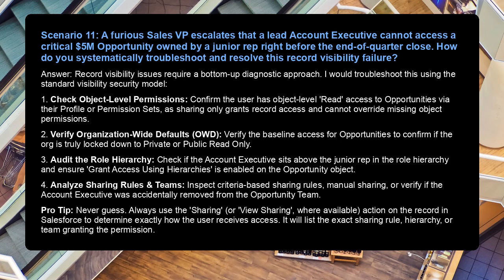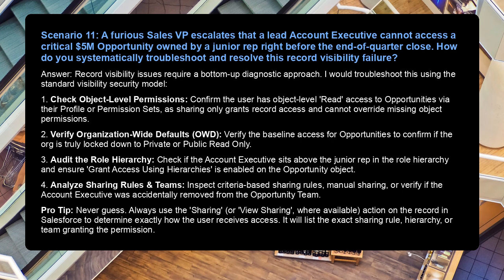A furious sales VP escalates that a lead account executive cannot access a critical $5 million opportunity owned by a junior rep right before the end of quarter close. How do you systematically troubleshoot and resolve this record visibility failure? Answer: record visibility issues require a bottom-up diagnostic approach. I would troubleshoot this using the standard visibility security model.